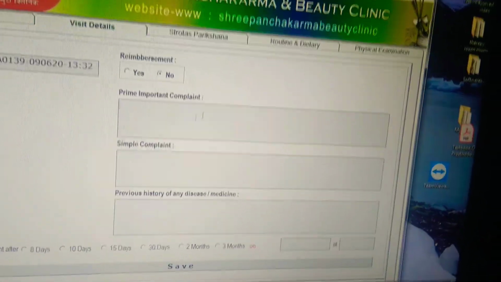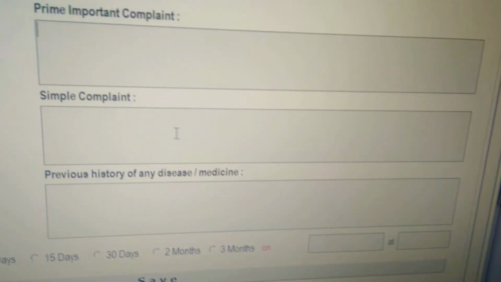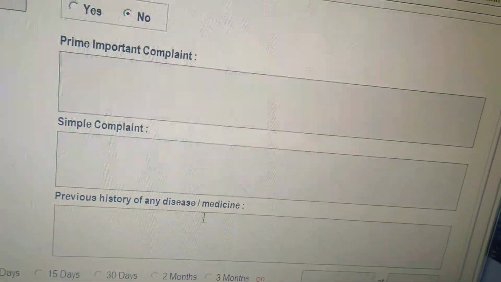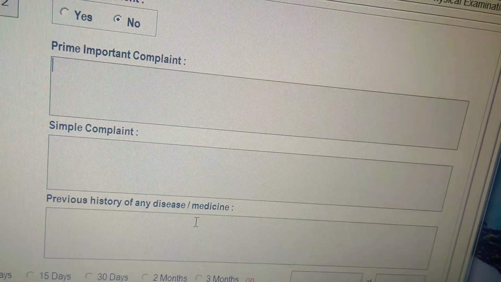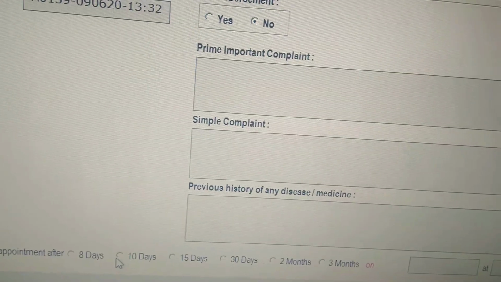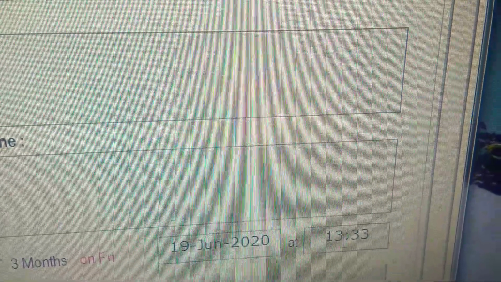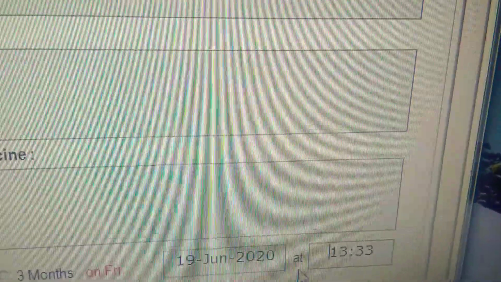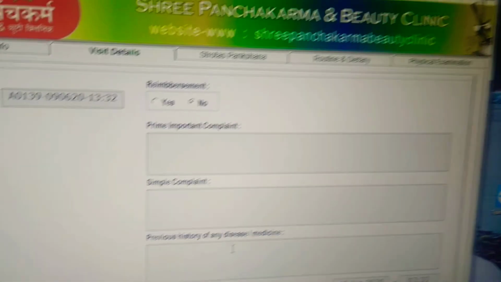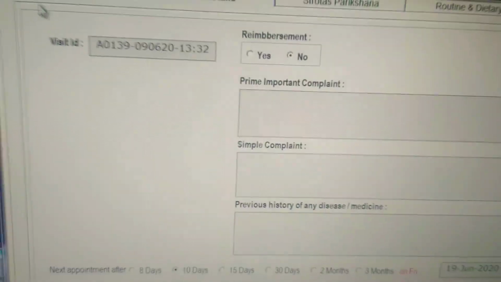Then prime important complaints, then simple complaints, and the previous history of any disease or medicine you can also write here. Then you can select for how many days you are giving him medicine. If it is for 10 days, the appointment date will automatically be shown here. The time you can also select, or it will automatically select the current time. So save this. This is compulsory, because only when you save this page will the ID be created against that patient's name.